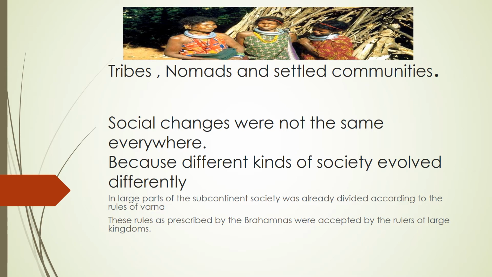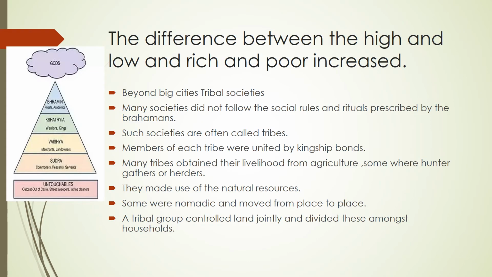The next topic is tribal societies. We know that many societies in the subcontinent did not follow the social rules and rituals prescribed by the Brahmins, nor were they divided into numerous unequal classes, and such societies were often called tribes. Members of each tribe were united by kinship bonds, and many tribes obtained their livelihood from agriculture.